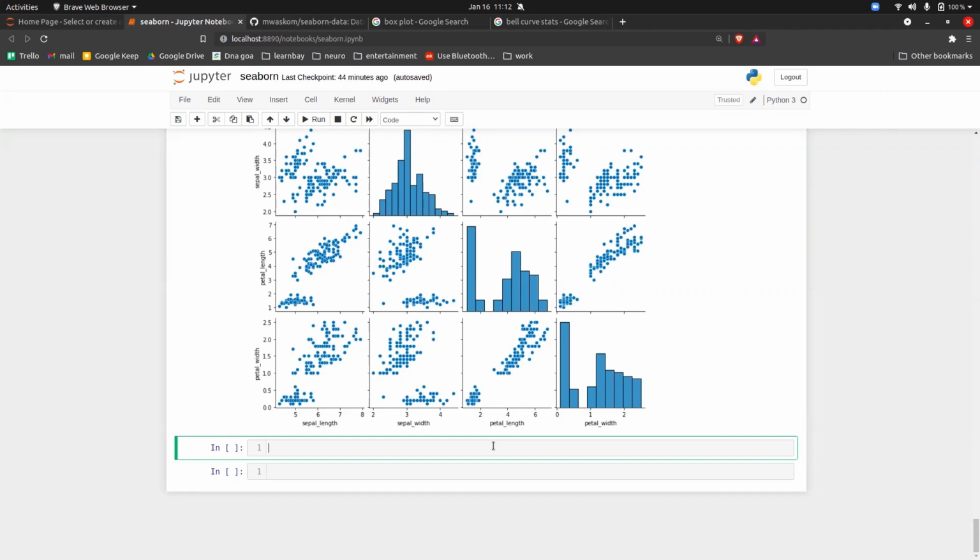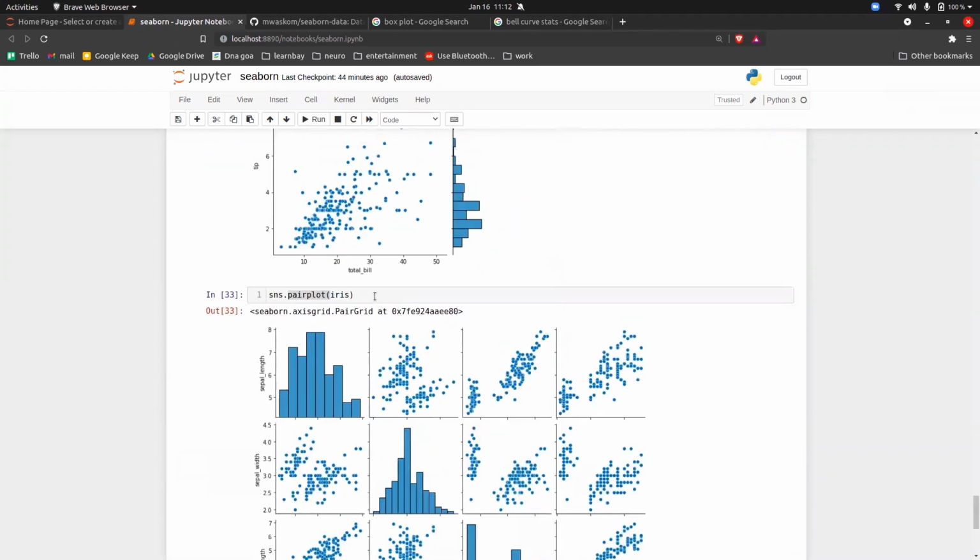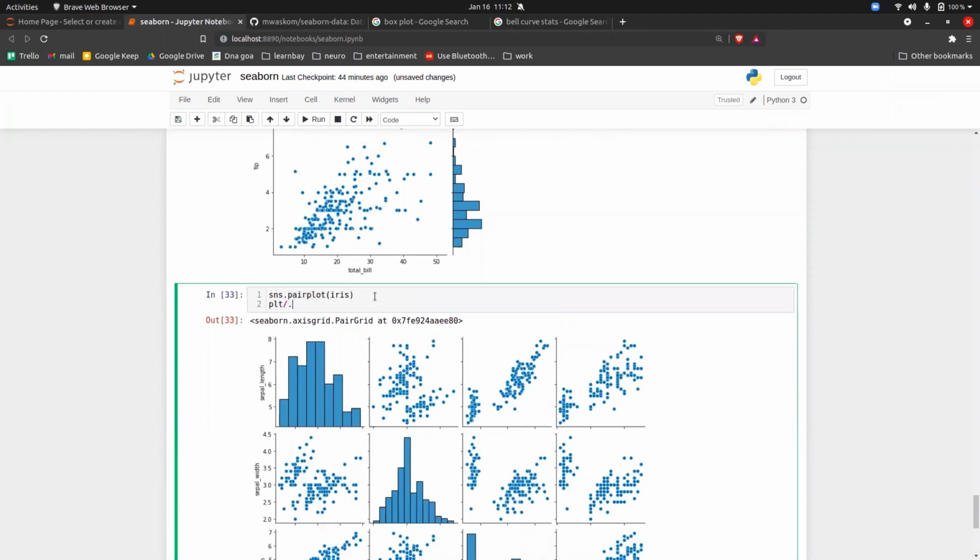Again, I'm saying plotting a graph is not a big task. How you think is the important part in visualization. Then, if you want to save this graph, you can use plt.savefig and give the figure name here. So let's say pairplot.png, execute it and save it. Your work is done. And this is all about Seaborn, guys.